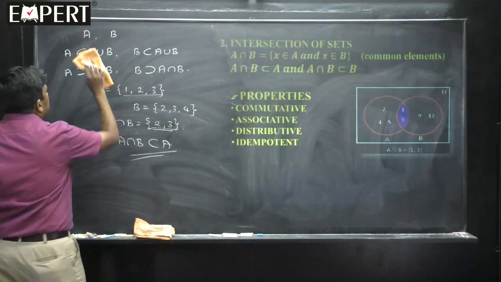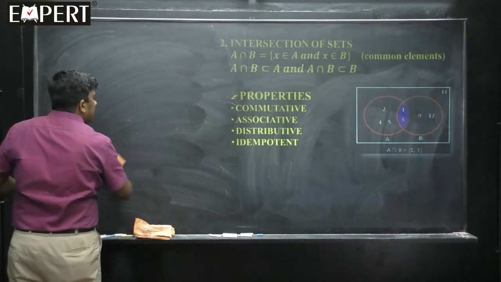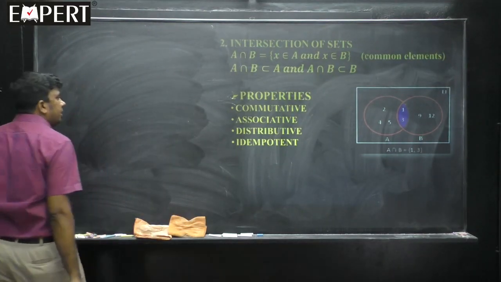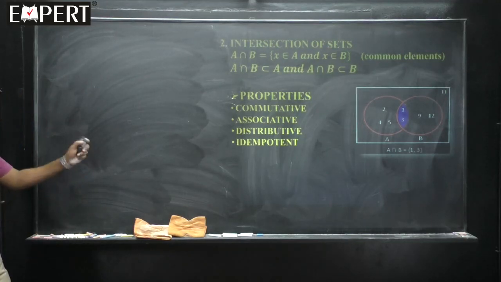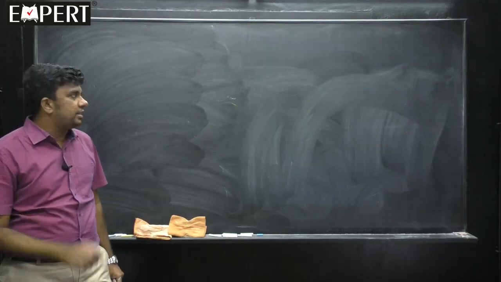Okay. And this is about the second operation: how it is defined, one example, Venn diagram, then properties of intersection: commutative, associative, idempotent, but distributivity is with respect to both union as well as intersection.